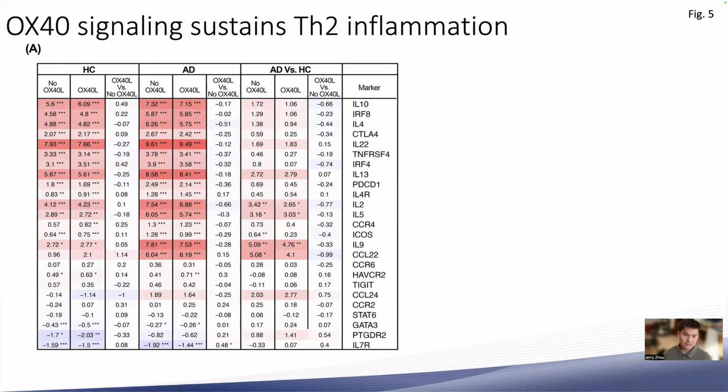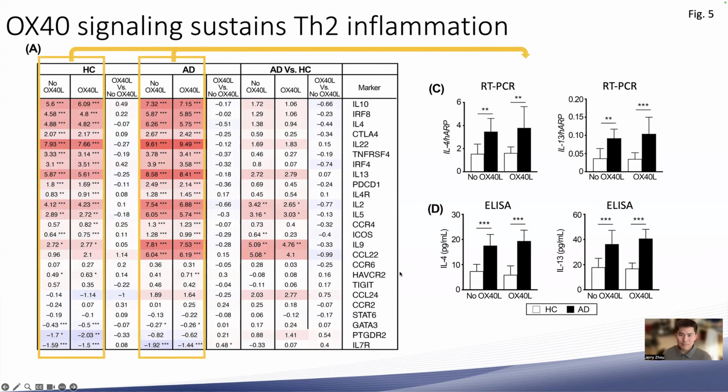Now, as expected. However, in the presence of OX40 ligand, the Th2 gene expression may be bumped slightly, which you may be able to see from here to here. The black bars here are AD patients once again, and the healthy control patients are the unfilled bars. So the Th2 expression may be bumped slightly, but not really significantly in any group. And these findings were confirmed for both qPCR and ELISA, in addition to the RNA-seq.